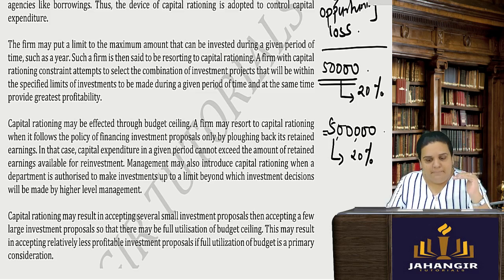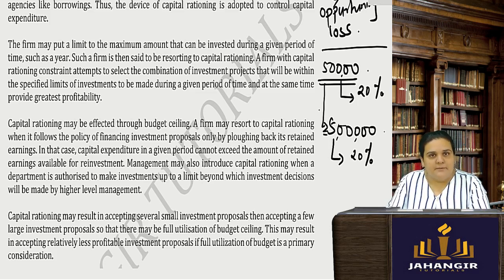When we set up a limit, and there is an additional advantage of earning from a project, you can't really go ahead and invest in it, and like this a lot of opportunities are lost, right? This is the same thing, it happened with me only some days back. Capital rationing is the maximum amount set to be invested for a given period of time. You cannot go beyond that.